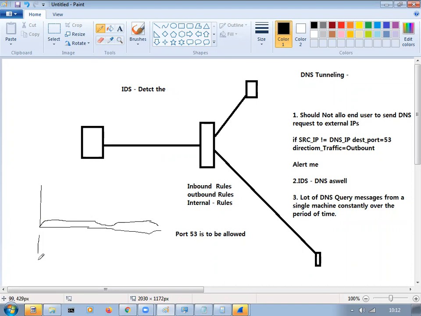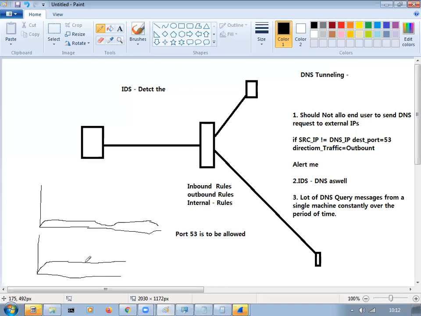But I will show one more graph. This is the office-related one, but a specific end machine sending DNS requests like this never happens.